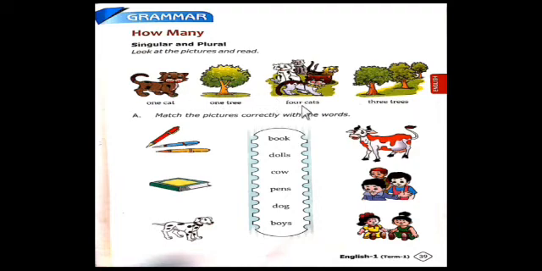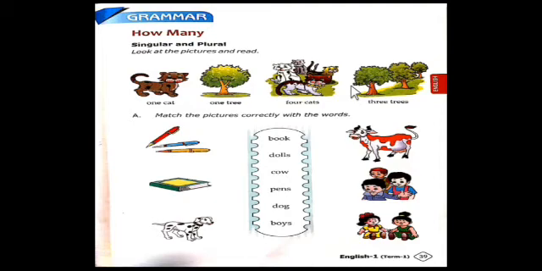Next, 4 cats. So there are many cats here. So we say 4 cats, or we can say they are or those are cats. Those are cats. Next, here we can see more trees. So we say 3 trees, or trees. Those are trees. So these 4 cats and trees, these two are in the plural form.